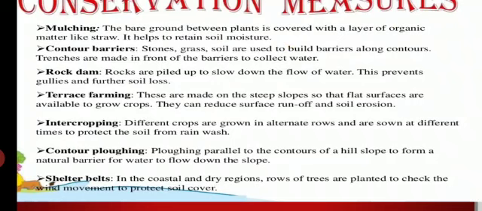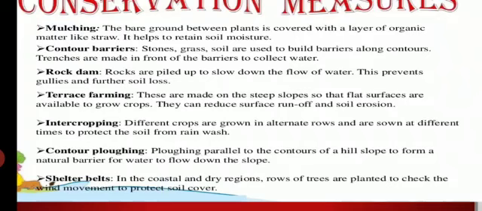Contour barrier: stones, grasses and soil are used to build a barrier along the contour. Trenches are made in front of the barrier to collect the water. Rock dams: rocks are piled up to slow down the flow of water. This prevents gullies and further soil loss. Terrace farming: terraces are made on steep slopes so that flat surfaces are available to grow crops. They can reduce surface runoff and soil erosion.